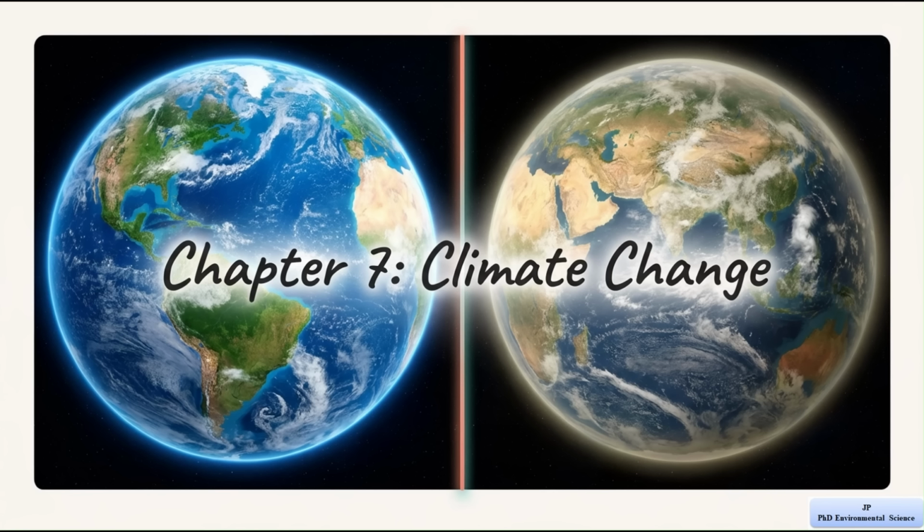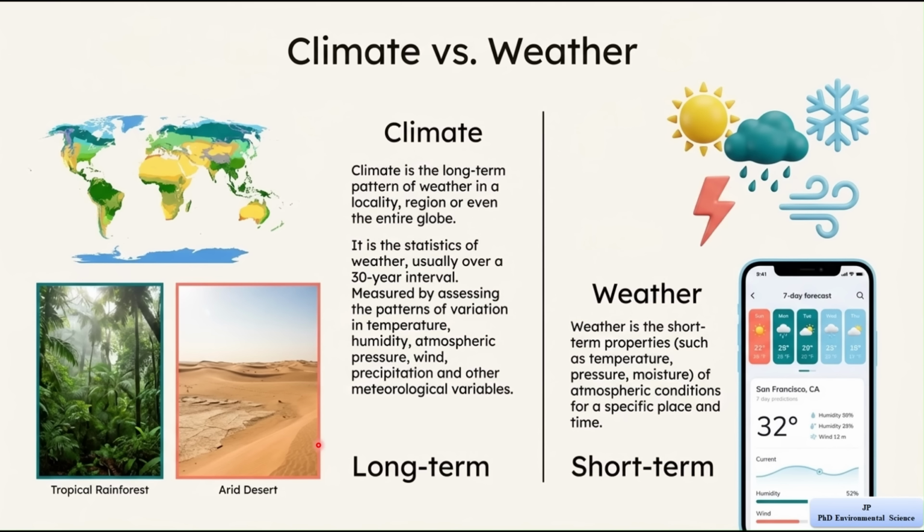So today I am here with a new chapter, climate change. This slide compares climate and weather in a detailed manner. First we will understand climate. Climate is the long-term pattern of weather in a place. It means it describes how the weather usually behaves over a long period of time in a particular locality, region, or even across the whole world.